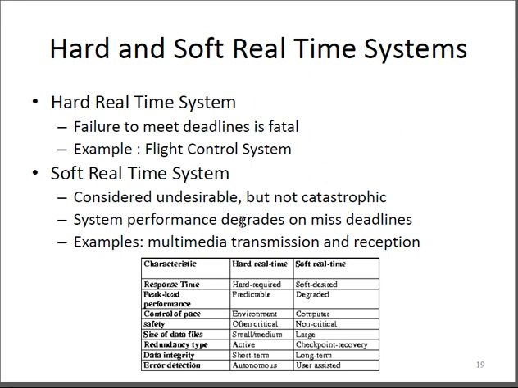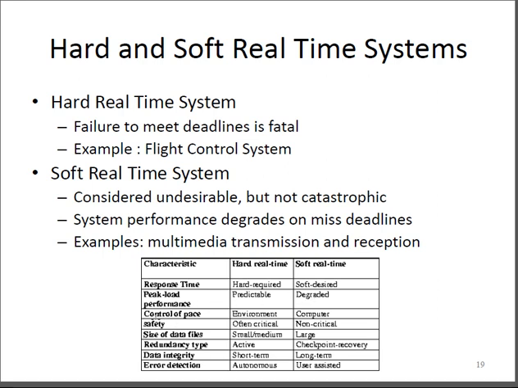Now coming to another slide, a table is shown about the characteristics of hard real-time and soft real-time. You can see the response time in hard real-time is hard required. It is a must. In soft, it is soft desired. Now peak load performance: in this case we are able to predict, it is predictable. That means you should be sure that it is going to occur. But here you cannot anticipate. It is just like a degraded way.